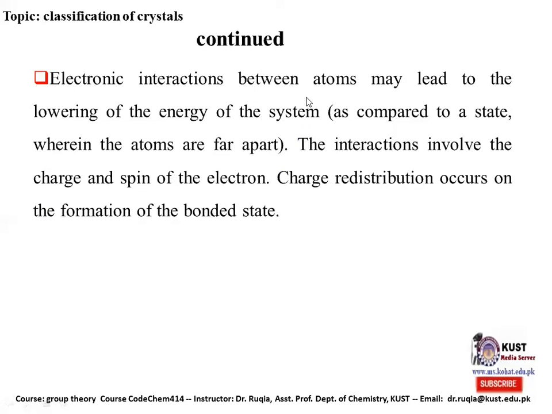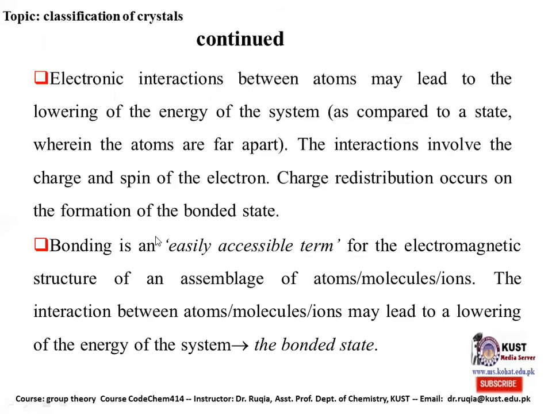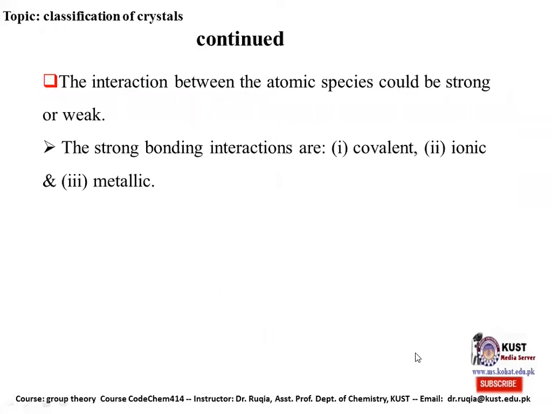Electronic interaction between atoms may lead to the lowering of energy of the system as compared to a state wherein the atoms are far apart. The interaction involves the charge and spin of electron. The charge redistribution occurs on the formation of bonded state. Bonding is an easily accessible term for electromagnetic structure of an assemblage of atoms, molecules, or ions. The interaction between atoms, molecules, or ions may lead to lowering of the energy of the system, the bonded state.